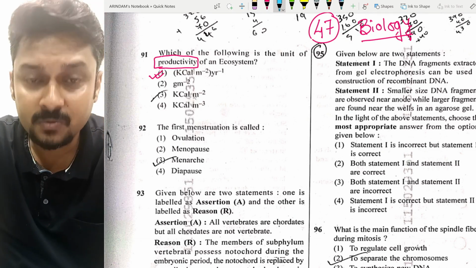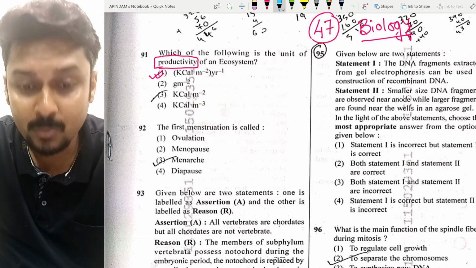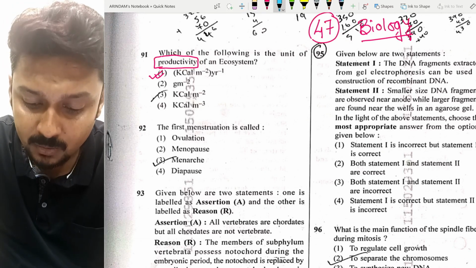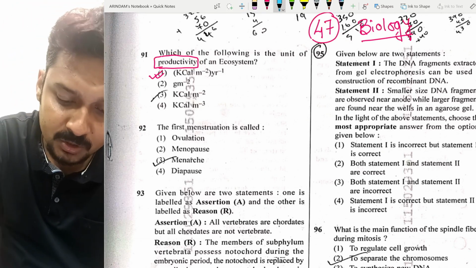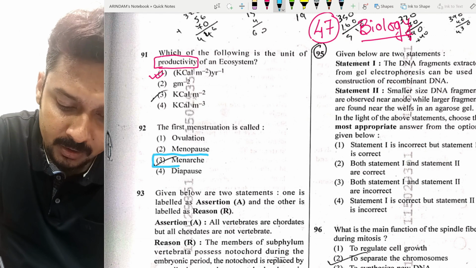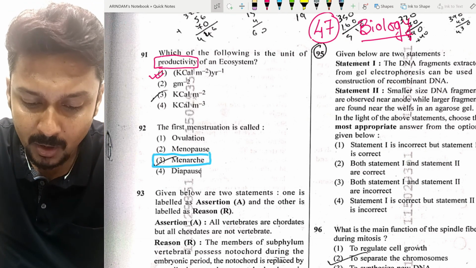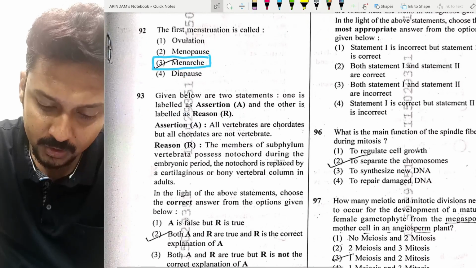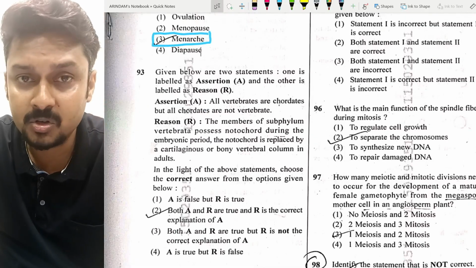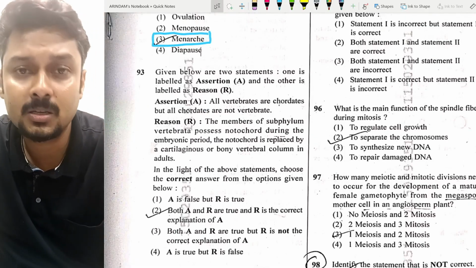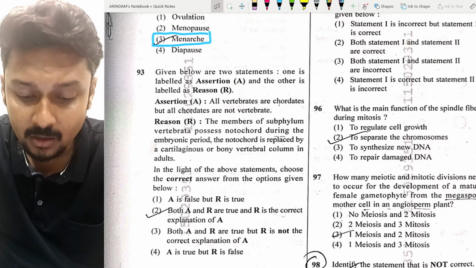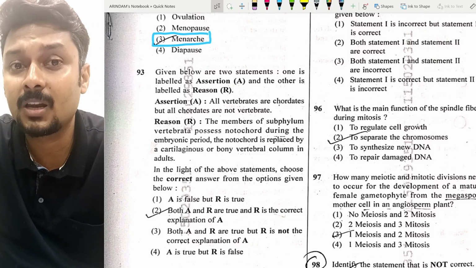The second question is very easy. It came from the human reproduction part. The first menstruation is called menarche. Please remember the first menstruation is called menarche. Next, an assertion reason based question. Even in my class, I have discussed that lots of assertion reason based questions can come in the NEET paper.